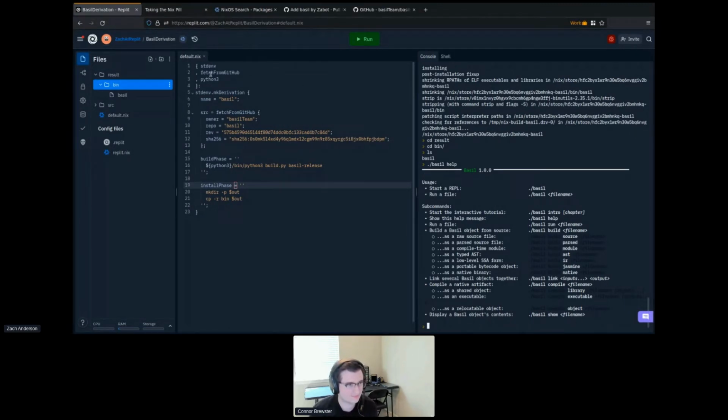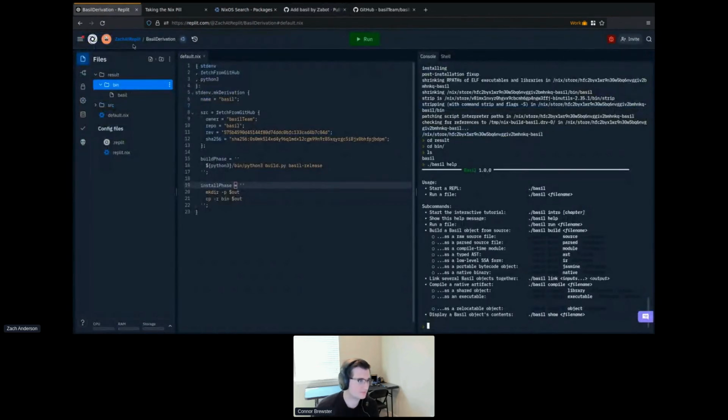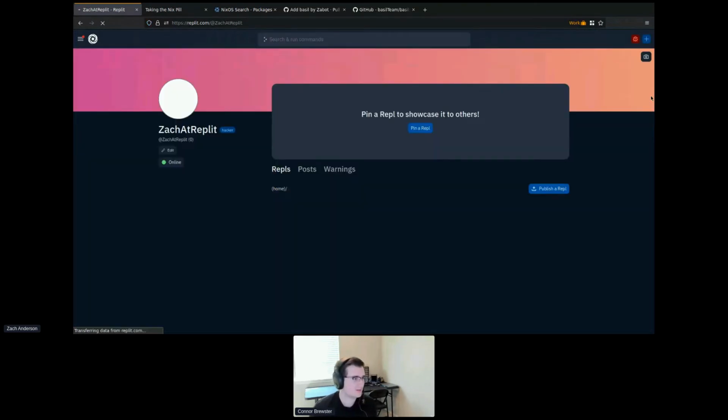So now I can take this derivation, and I can submit it in a pull request to Nix packages. Now, we've done that already. We haven't submitted it to Nix packages. We've submitted it to our overlay, but you can see it's exactly the same. We make a derivation, we name it, we set the source, we set the build command, and we install it. So now we have Bazel added to our Nix packages.